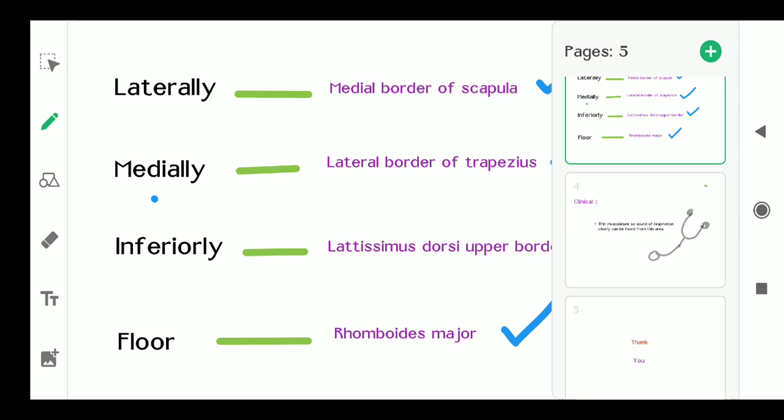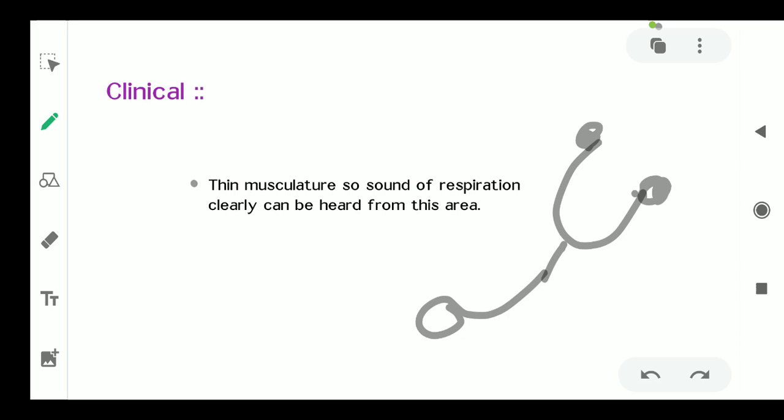So what is the clinical aspect of the triangle of auscultation? The triangle of auscultation has thin musculature, so the sound of respiration can be heard clearly from this area. On the triangle of auscultation there is a thin musculature, so the sound of respiration is clearly heard by the stethoscope from this area. So this is a very important space to study the sound of respiration.